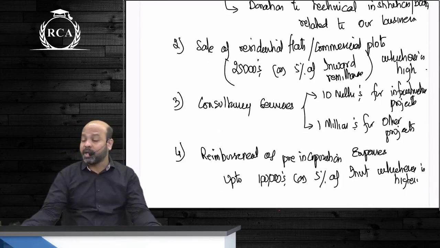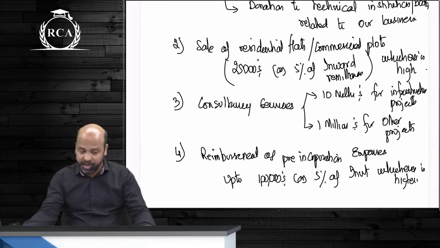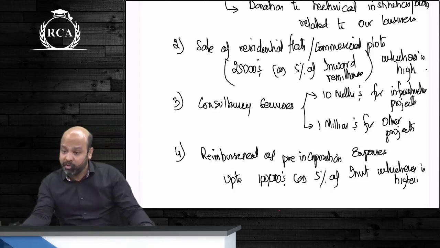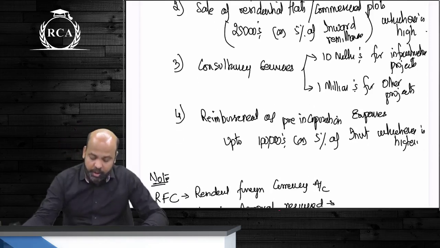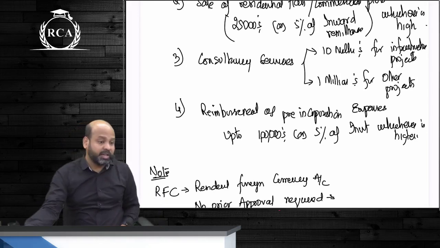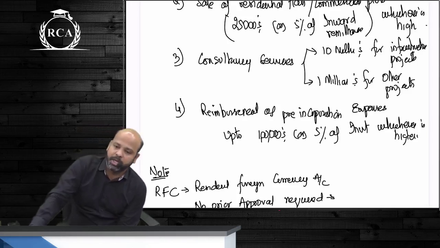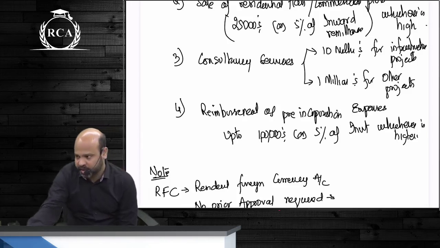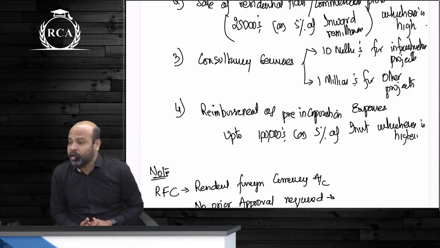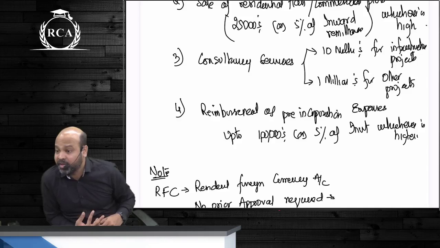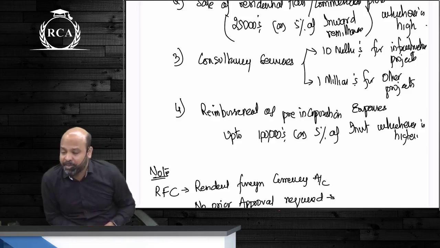In case you are paying commission, guys, for sale of residential flats or commercial plots in India, prior approval will be required in case the amount exceeds 5% of inward remittance or $25,000, whichever is higher. Again, prior approval will be required, guys, in respect of payment for consultancy services if the amount exceeds $10 million for infrastructure projects, $1 million in respect of other projects. Approvals will be required, guys, for reimbursement of pre-incorporation expenses provided the amount exceeds $1 lakh or 5% of inward remittance, whichever is higher.